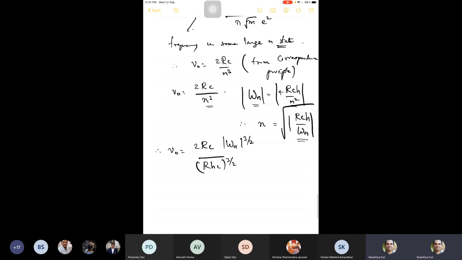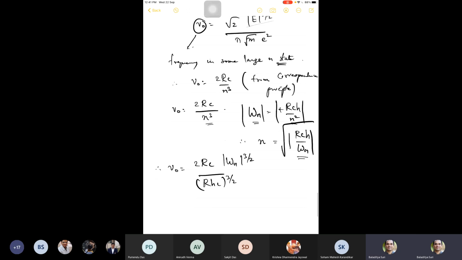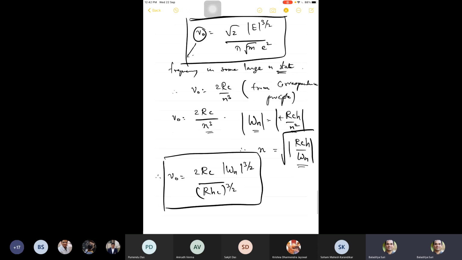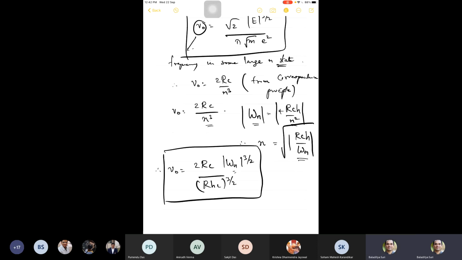All right. So now you have two expressions for nu naught, right? You have this expression for nu naught and you have this expression for nu naught. Equate them and identify Wn as E. Classically, E is the energy, but quantum theoretically, Wn is the energy. And he identified both of them and said, okay, let us set these two equal. And what you now get is 2rc by RHC power 3 by 2 will be some root 2 by pi root m squared e power 4.